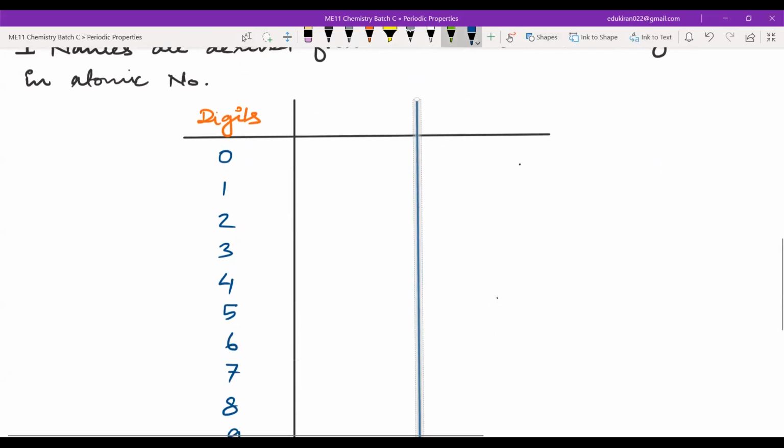The names are: for 0, the name given was nil, and there are abbreviations also. The abbreviation for nil is N. For 1, it was un, abbreviation U. Okay, this is N, this is U.